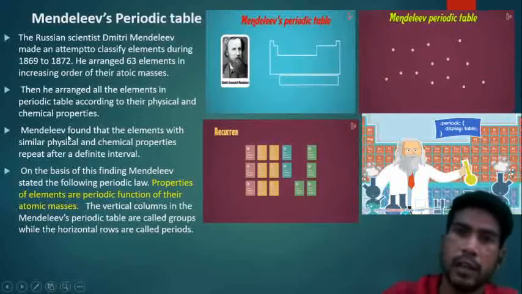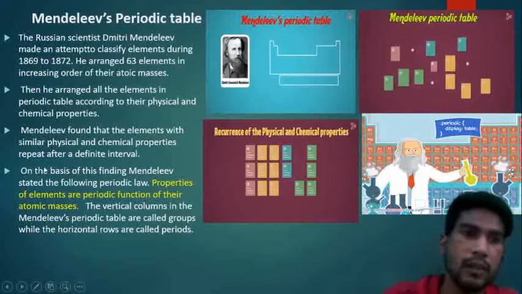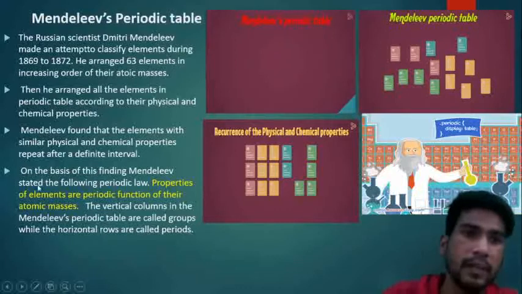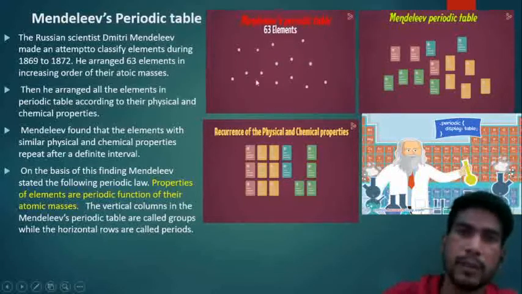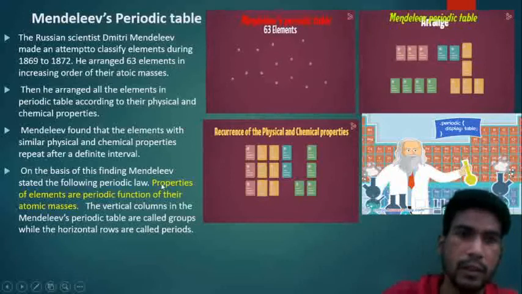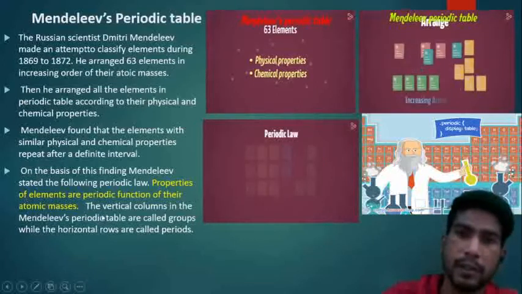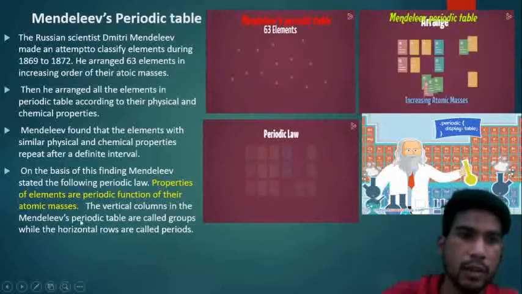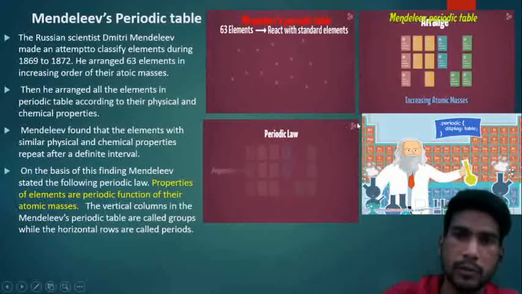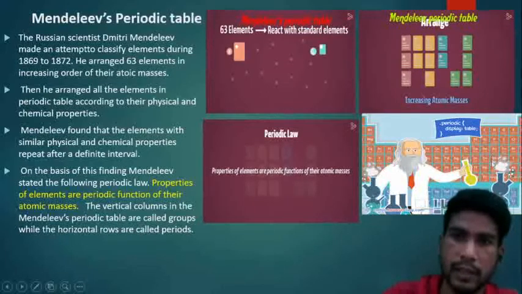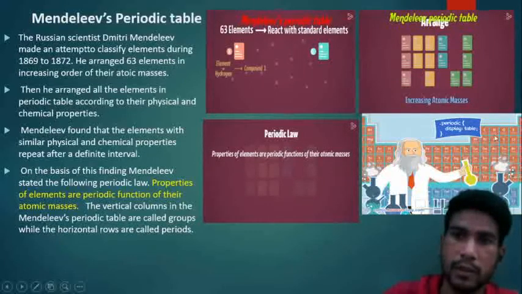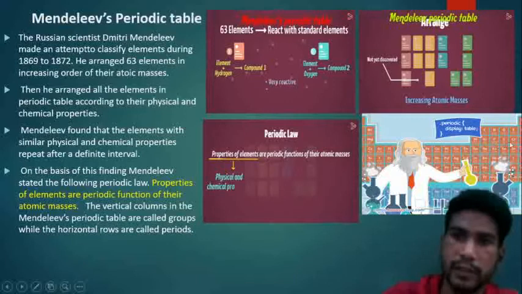So he thought, maybe I am successful in classifying the elements. On the basis of his findings, Mendeleev stated the following periodic law: properties of elements are the periodic function of their atomic masses, meaning they repeat after a particular interval. The vertical columns in Mendeleev's periodic table are called groups. There are 7 groups. And the horizontal rows, the sleeping ones, are called periods.